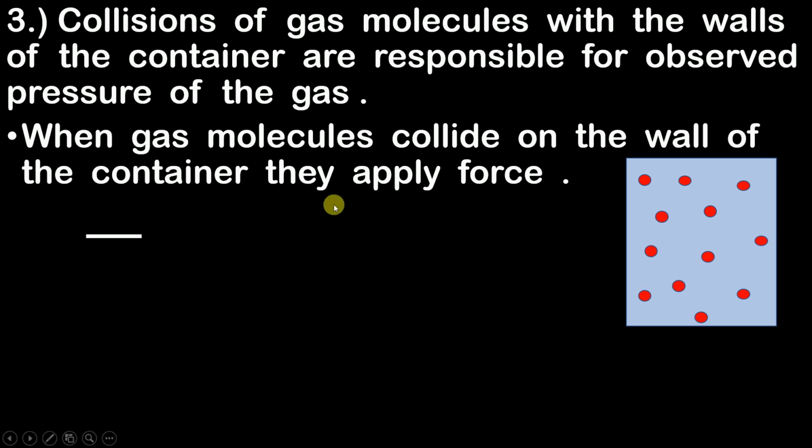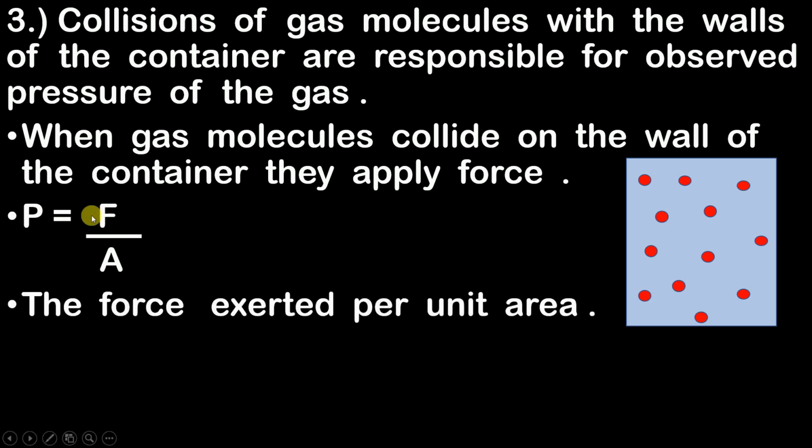Keeping this in mind, what is the formula for pressure? Pressure is nothing but force upon area. We all know that the formula for pressure is force upon area. Now when you want to define pressure, how are you going to define it? Pressure is nothing but the force exerted per unit area. Am I right? I repeat myself again: pressure is nothing but the force exerted per unit area. So this is the generalized formula for pressure.